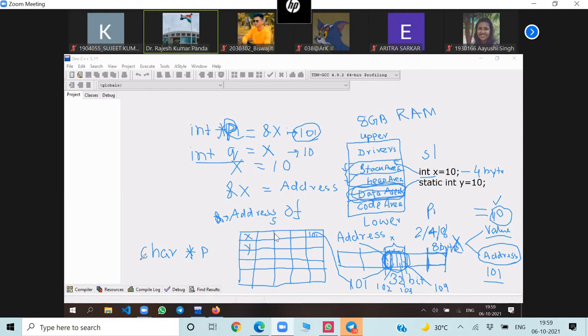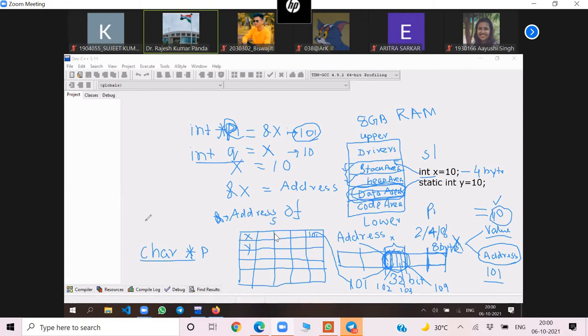It may point to character, may point to double, may point to float, may point to function, may point to array, may point to structure. If in my system it is 8 byte, it will be 8 byte for all data types. Character star p means it can store the address of a character.